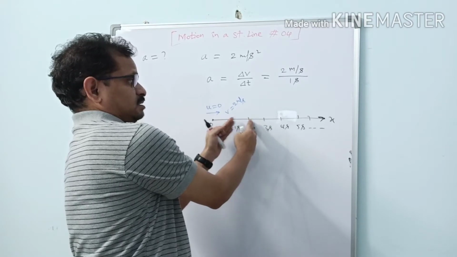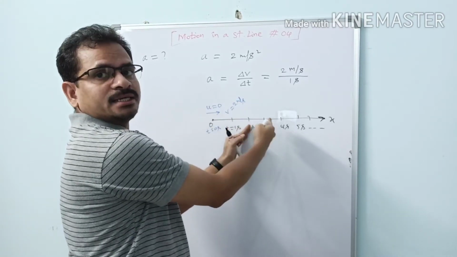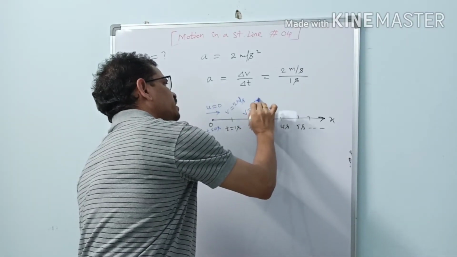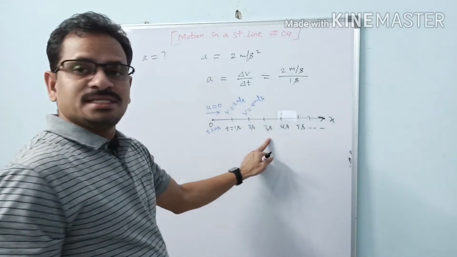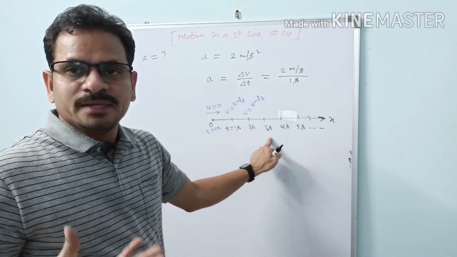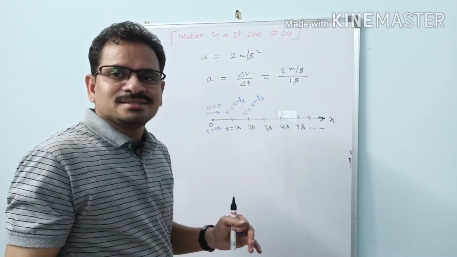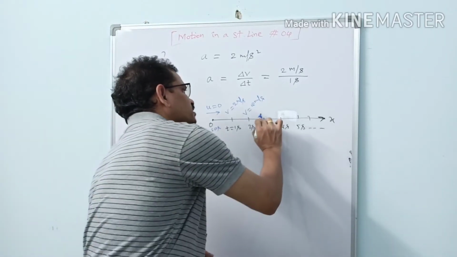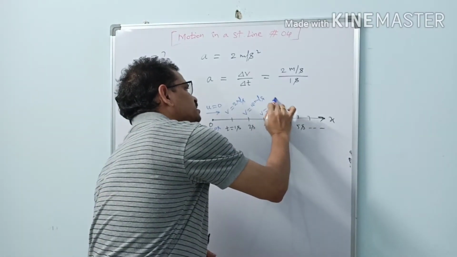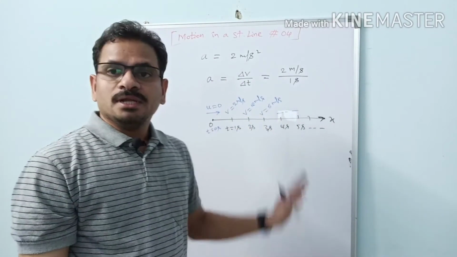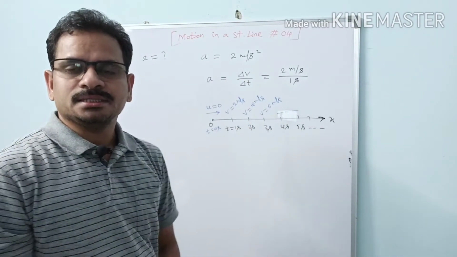Another 1 second. So velocity increases by another 2 meters per second, another 2 units. So here velocity will be how much? 4 meters per second. After 3 seconds, at the end of 3 seconds, what will be the velocity of the body? For every second, 2 units. For 3 seconds, 3 2s are 6 units. So here the velocity V equal to 6 meters per second. So in this way, velocity is increasing. Okay. So velocity is uniformly increasing here. So we can feel it now.